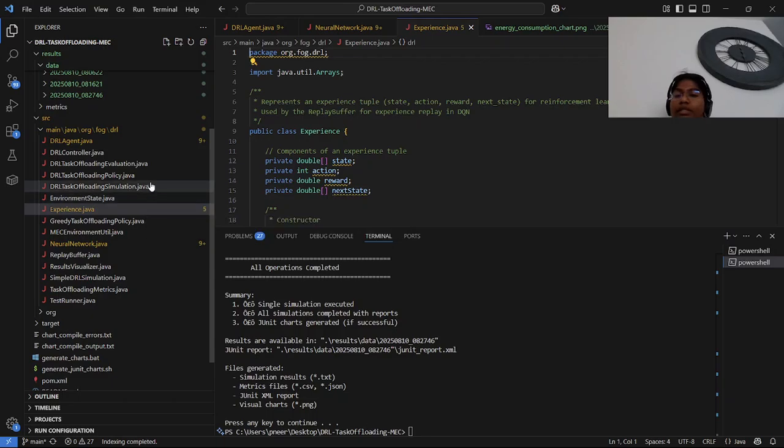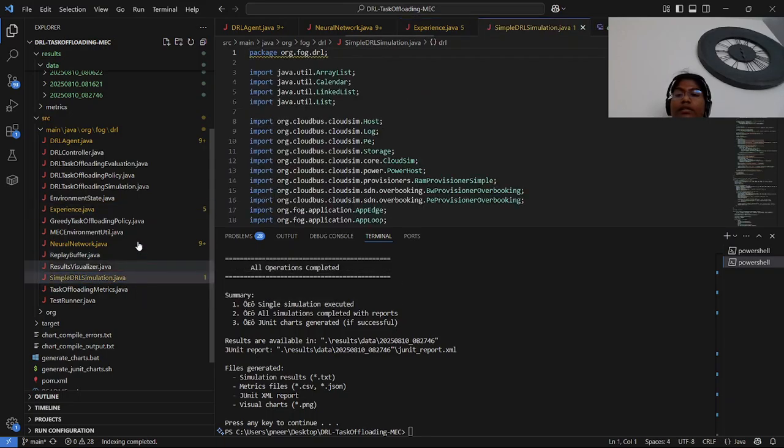And decision policies like DRL task offloading policy and greedy task offloading policy: the main DRL based offloading logic, and a baseline method for comparison similar to the paper's greedy or random benchmark. And environment simulation like MECEnvironment.java and SimpleDRLSimulation.java. These simulate the system model like devices, edge nodes, wireless links, queues, and deadlines. SimpleDRLSimulation.java runs the simulation loop.